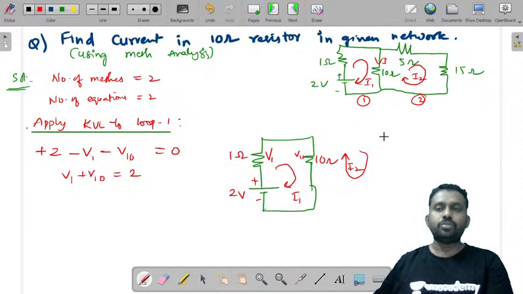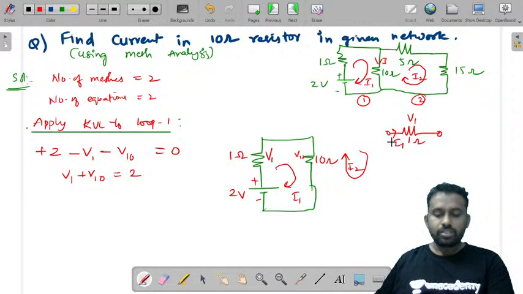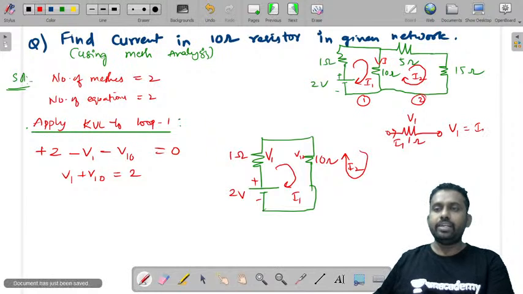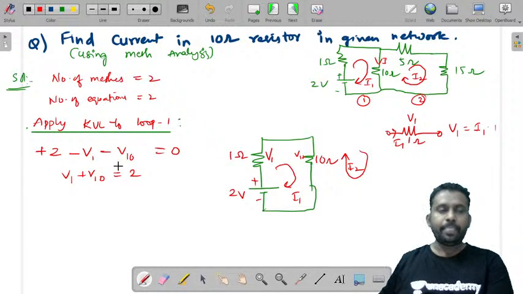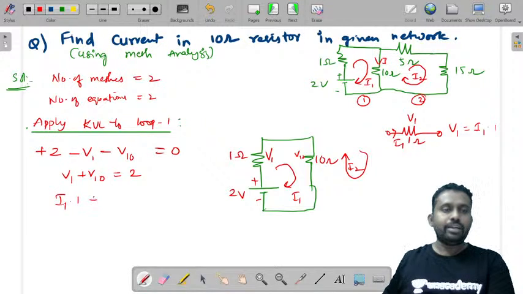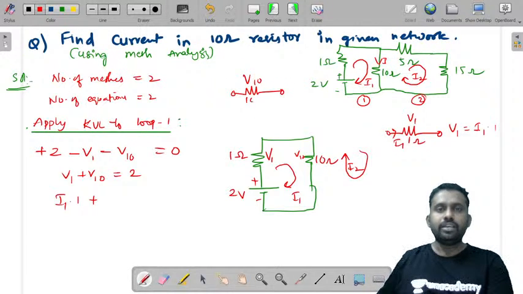Now apply Ohm's law. What is the 1 ohm resistor? If you take the 1 ohm resistor, the voltage across this is V1. What is the current that is flowing? It is I1. So what is the voltage? V1 is equal to I1 into 1. So V1 is equal to I1 into 1, plus what is V10? V10 is the voltage across the 10 ohm resistor.